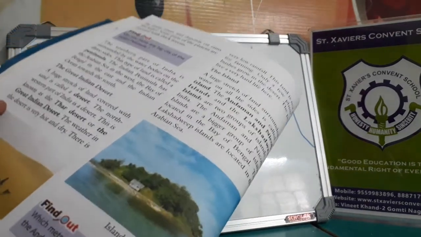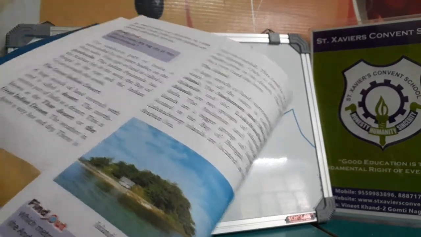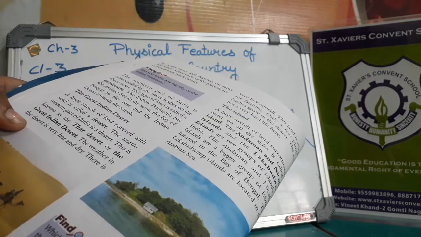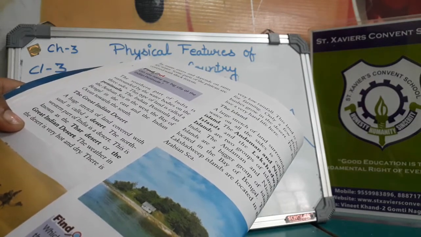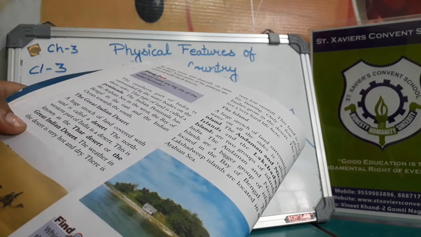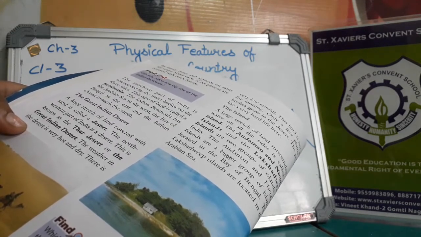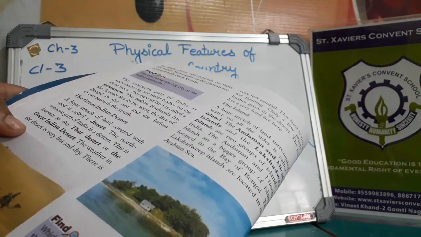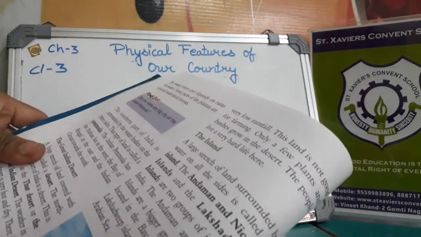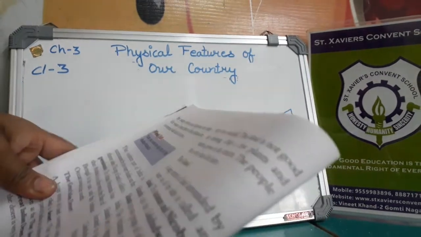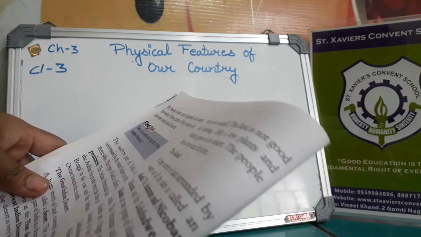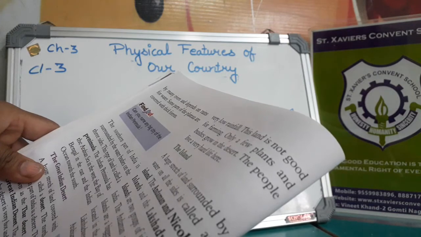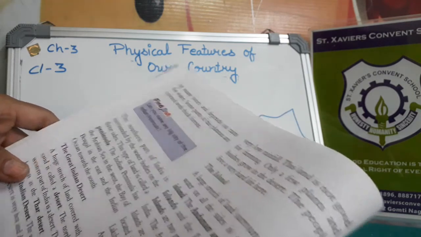Now the Great Indian Desert. A huge stretch of land covered with sand is called a desert. The northwestern part of India is a desert. This is known as the Thar Desert or the Great Indian Desert. The weather in the desert is very hot and dry. There is very little rainfall. This land is not good for farming. Only a few plants and bushes grow in the desert. The people live a very hard life here.